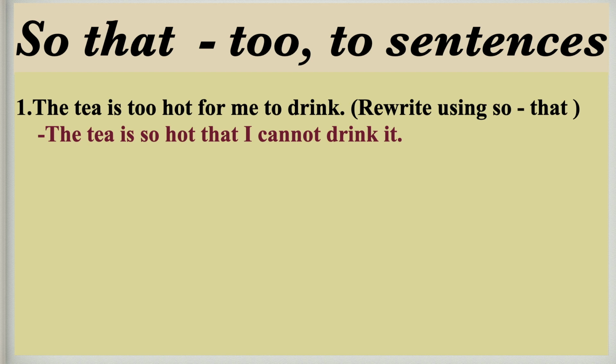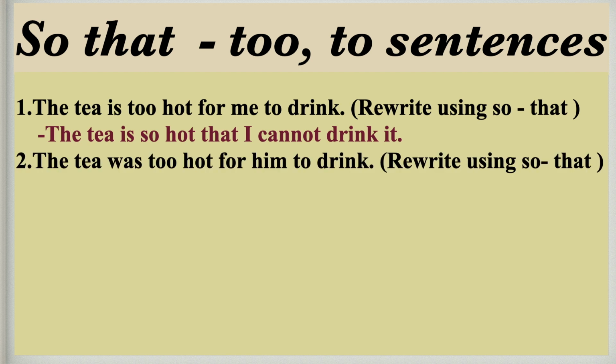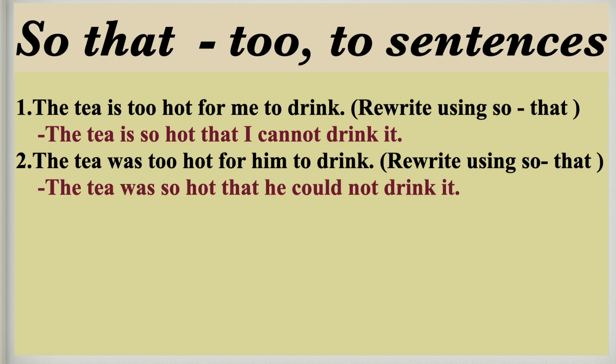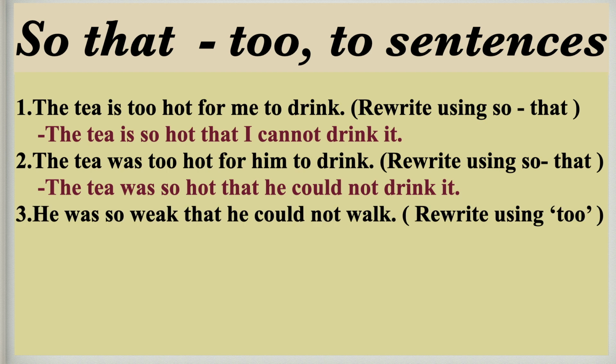Now again I will take the same sentence, but I'm going to change its tense. The tea was too hot for him to drink. So the tea was so hot that he could not drink it. Here we will not write cannot because it is a tense. So these sentences could also be asked either way. So see the example, third sentence, he was so weak that he could not walk.